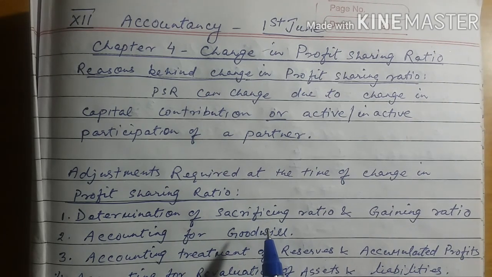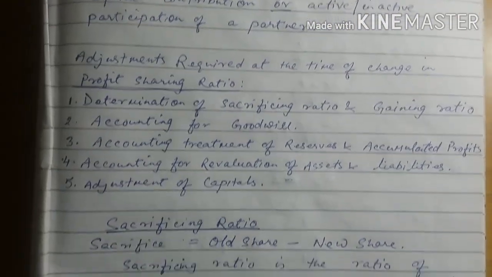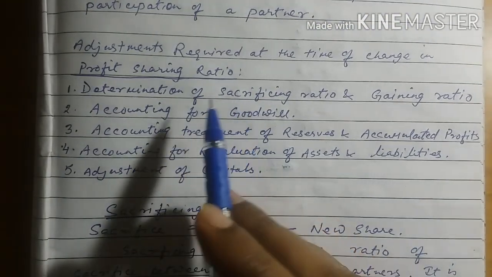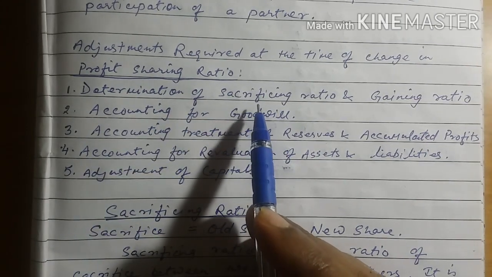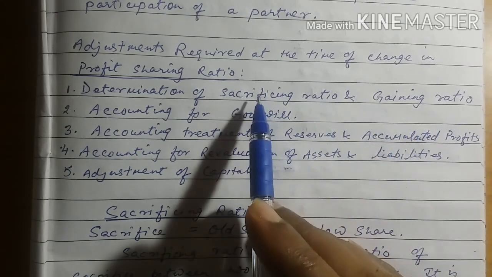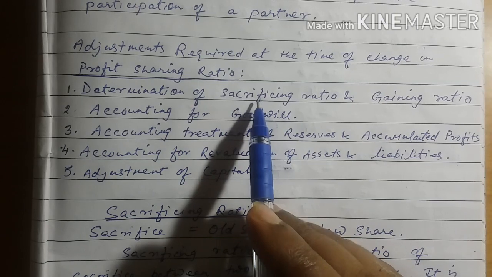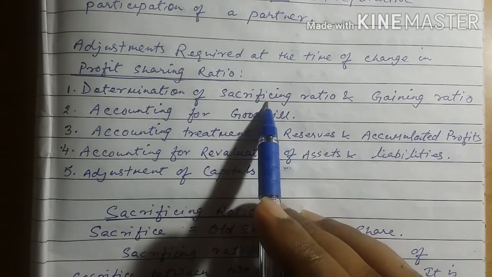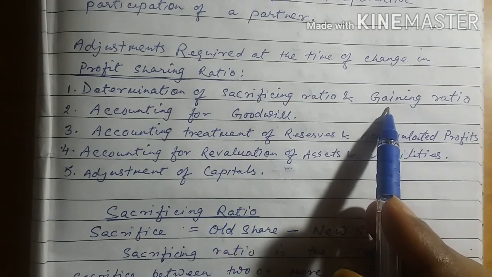Now in change in profit sharing ratio, there are some adjustments that we will do in this chapter. First, we will calculate or determine sacrificing ratio and gaining ratio. It will always happen that in case of change in profit sharing ratio, some particular partner will sacrifice and some partner will gain.